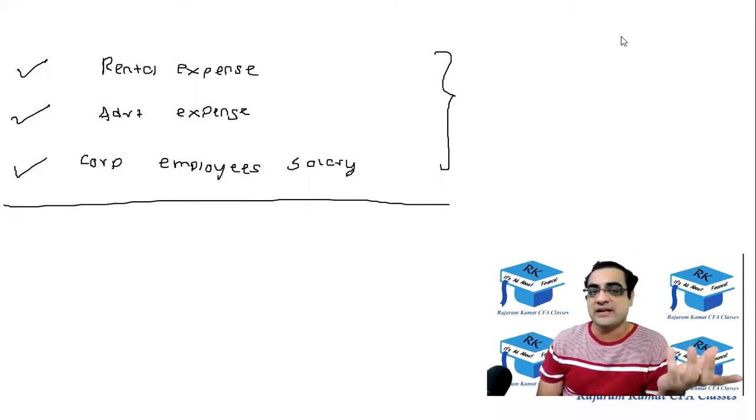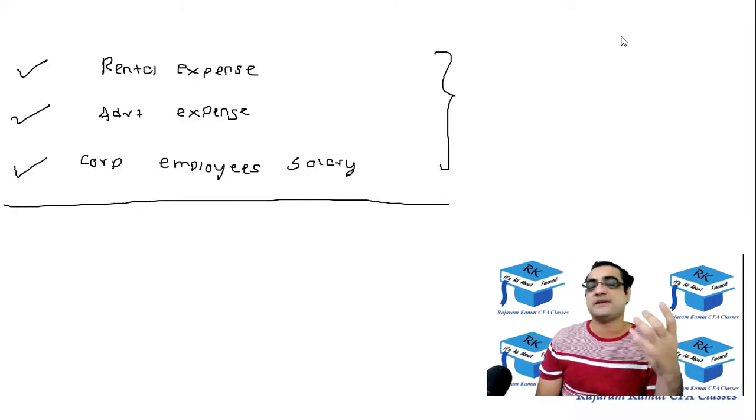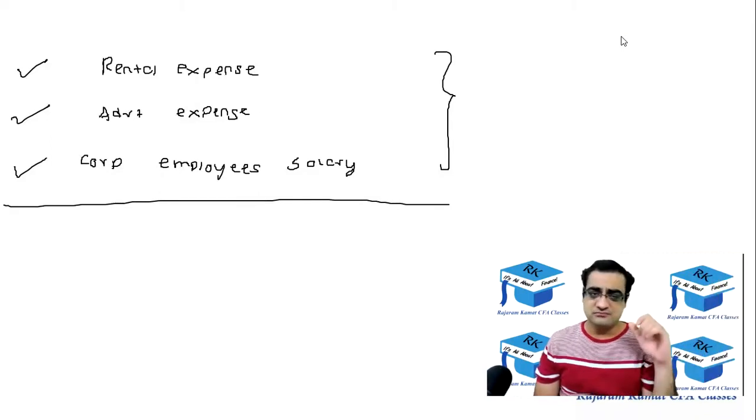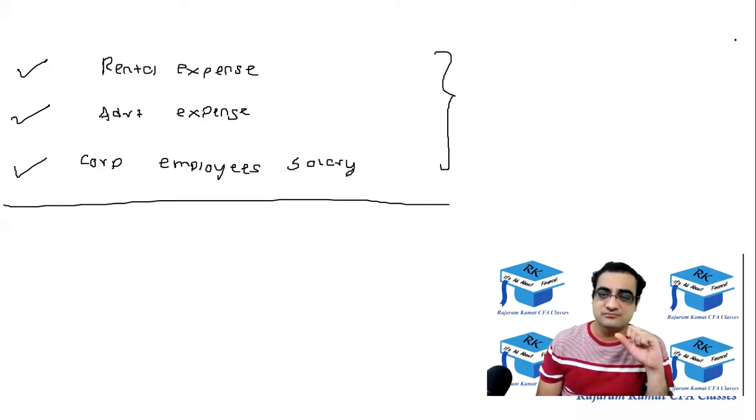Rent to be paid to landlord, advertising expenses to be paid to media, and corporate employees ka salary to be paid to the employees. So what is the common thing in this?